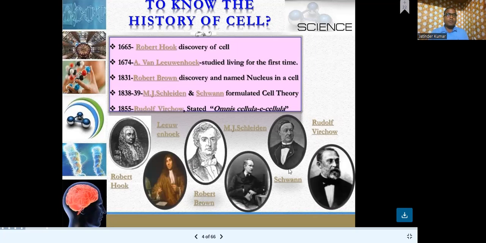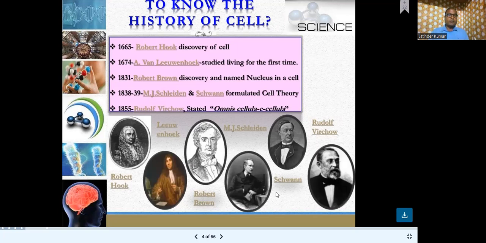Schleiden and Schwann formulated cell theory in 1838 and 39, and they divided cells into prokaryotic cells, eukaryotic cells, and many other properties related to the cell. In 1855, Rudolf Virchow stated omnis cellula e cellula, that means every cell arises from a pre-existing cell.